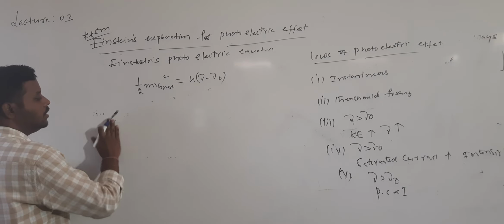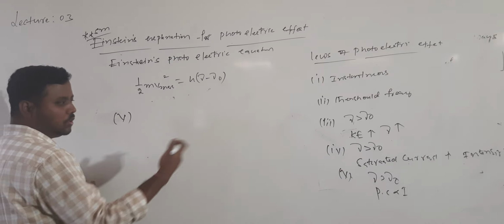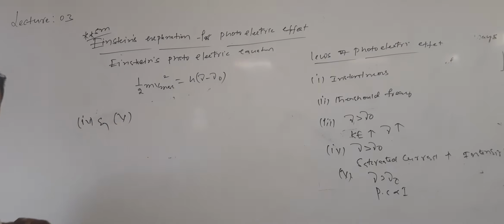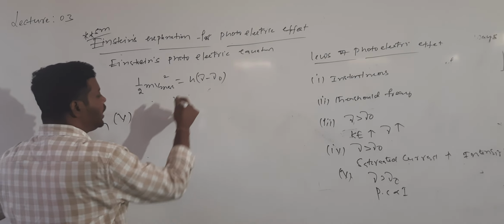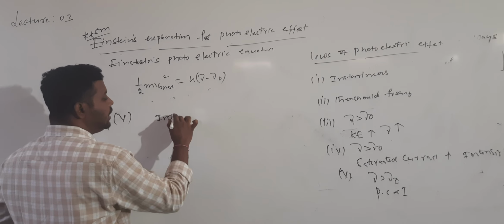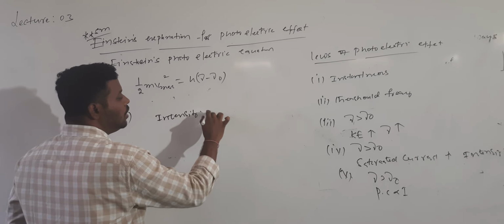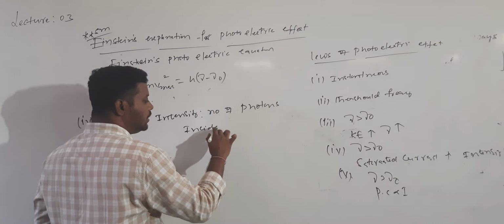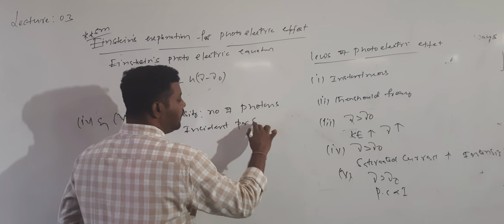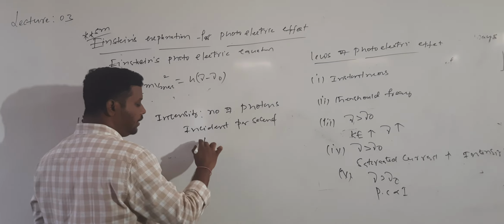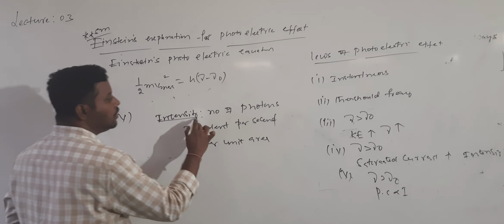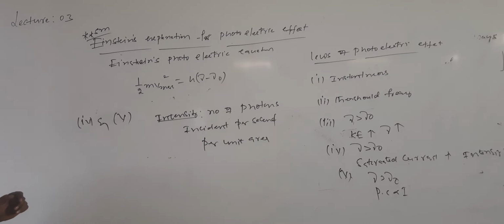The fourth one and fifth one together you can explain. So better I will consider the fourth and fifth together; the explanation is common. Actually, according to Planck's quantum theory, intensity is the measure of the number of photons incident per second per unit area.